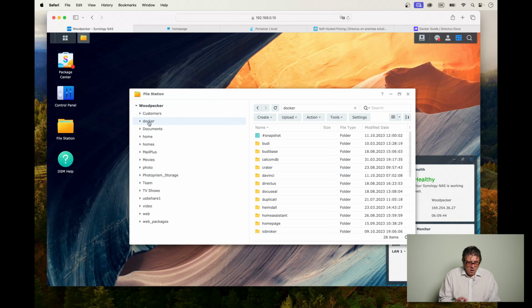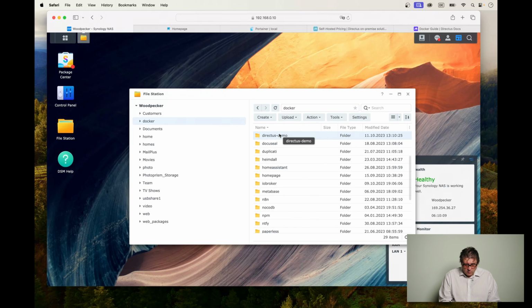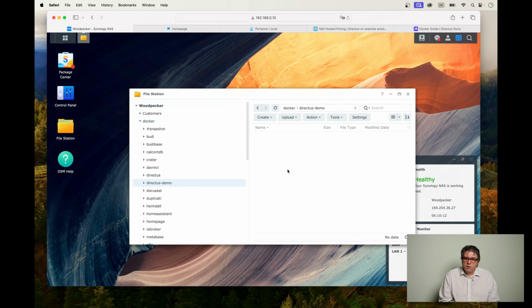Clear as mud. All right, we are now in this shared folder. Click on Create and create the main folder for your Directus installation. Let's call it Directus Demo, just like in our configuration file. Directus, there's a U missing. Okay, so open this new folder by double-clicking on it, because we now have to put in a few more subfolders in here. Which ones are these?